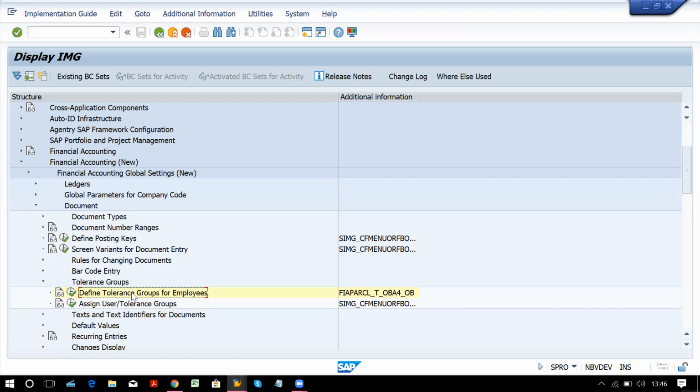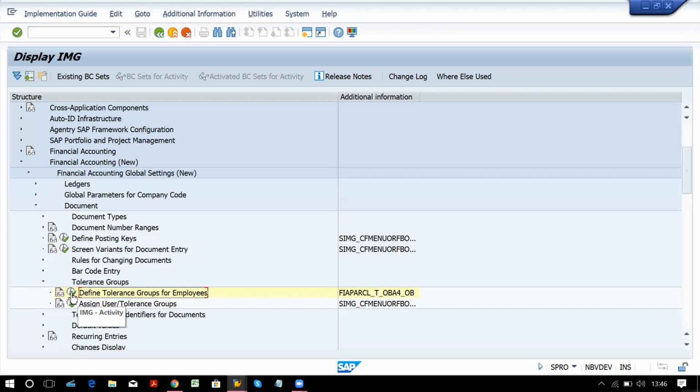Now these tolerance groups are created by the basis consultant. We don't have authority to create tolerance groups because they have all the access to create authorities, authorizations, IDs and everything. So the basis consultant generally creates tolerance groups. What we are going to do here is just assign that to our company code.